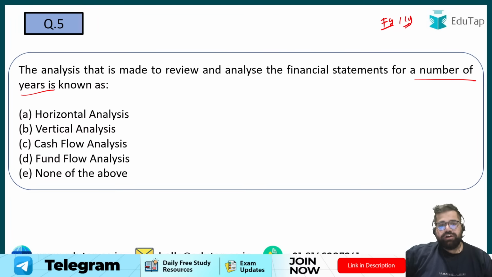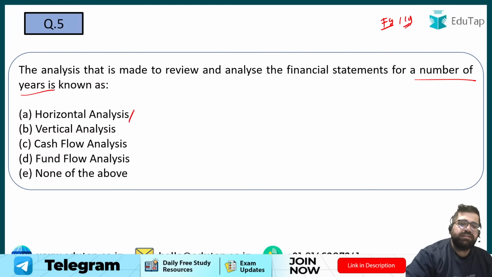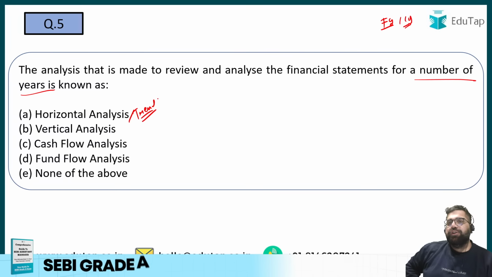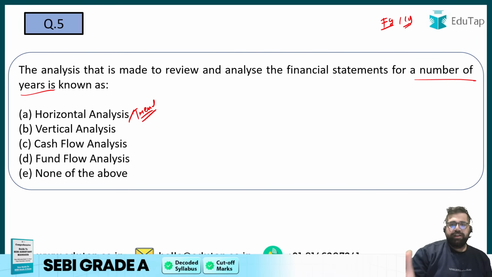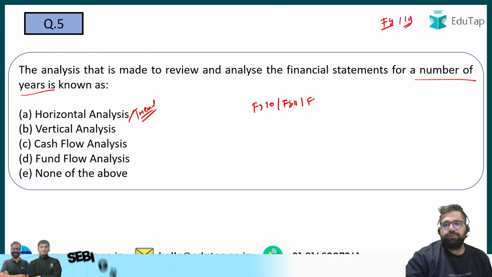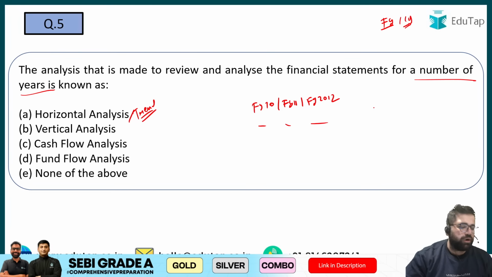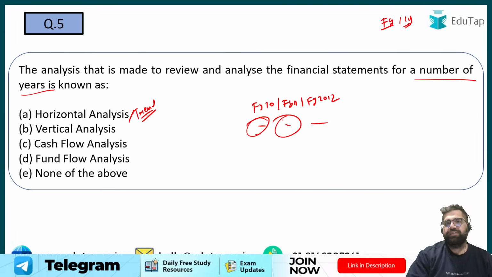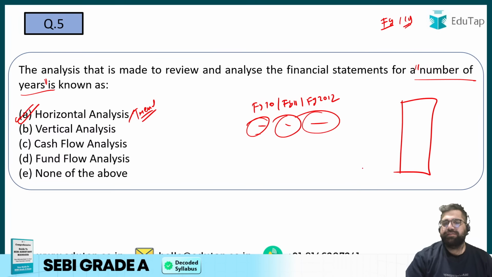Yes. If you see, horizontal analysis is also known as trend analysis. Right? It is also known as what? Trend analysis. In this, what you do, you try to put all the numbers of different years like financial year 10, financial year 11, financial year 2012, and you write the numbers accordingly. And then you compare whether my sales have increased, whether my revenue has increased, whether my expenses have increased or not. So number of years is the key term. In number of years, you do horizontal analysis. In vertical, you just pick 1 year and then you do the analysis of that.